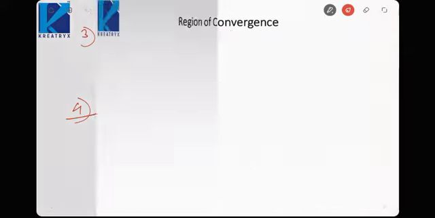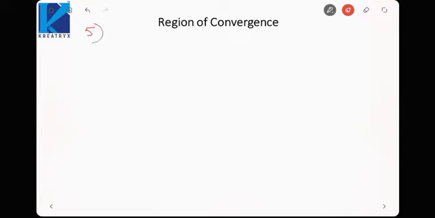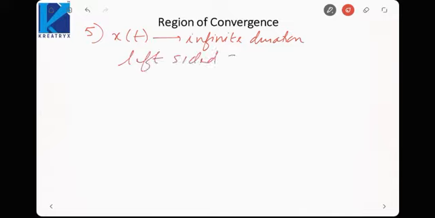Similarly, if we take the reverse case, x(t) is infinite duration, but now it is a left-sided signal.